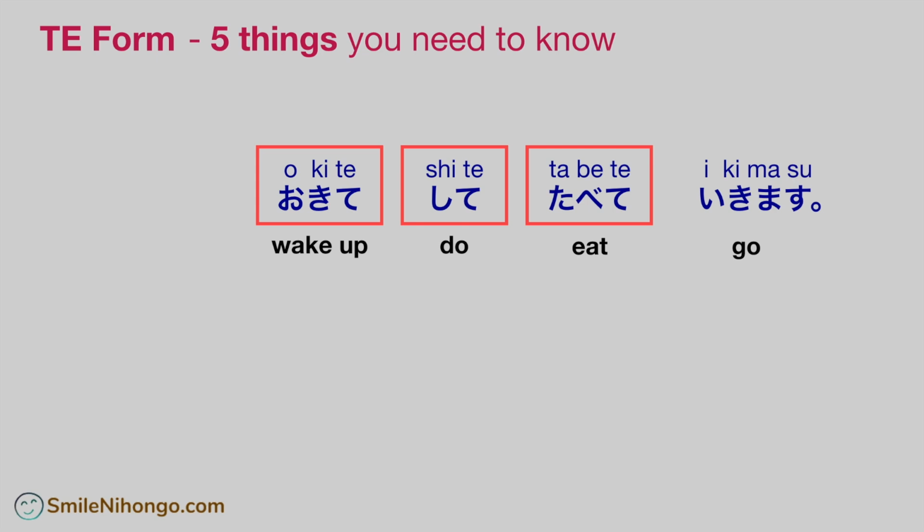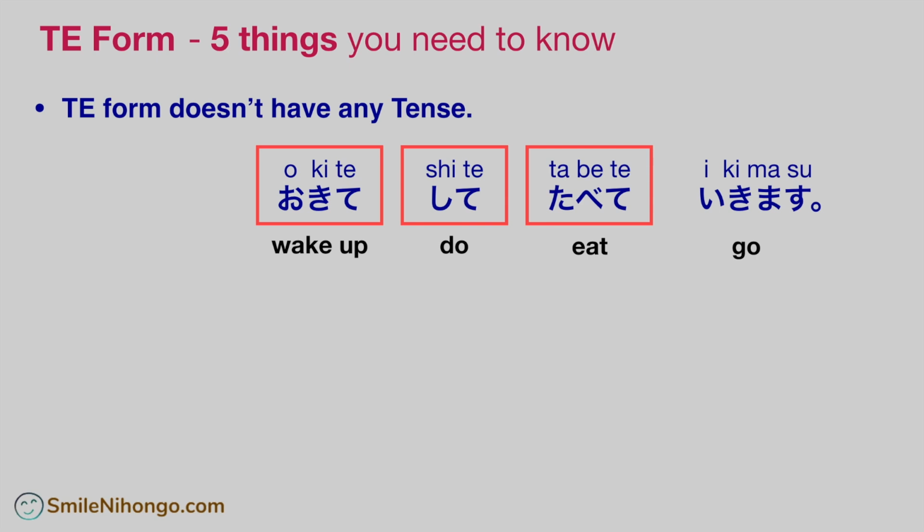Point number 4. Te form doesn't have any tense. It's completely neutral. It can be future tense, present tense, or past tense. It's all determined by the end of the sentence. For example, take a look at this sentence. It ends with 行きます, right?